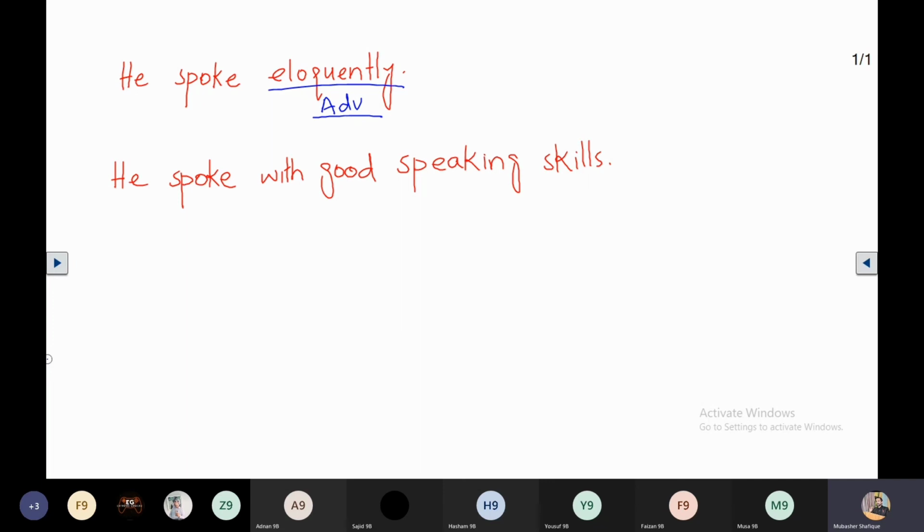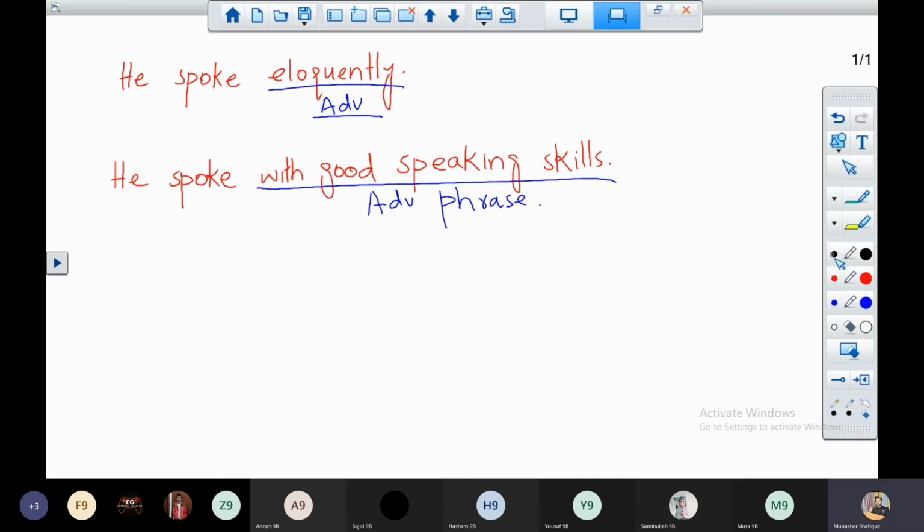So we have used these words instead of one word. So these words are called an adverb phrase. The last example is, what does eloquently mean? Eloquently means fluently, with good English, with good speaking skills.